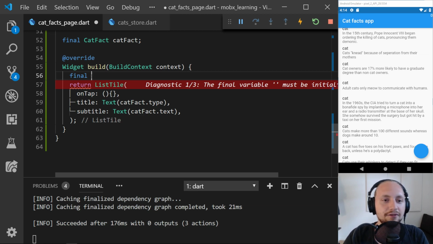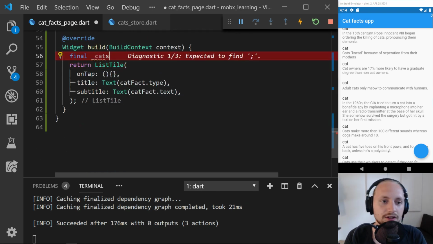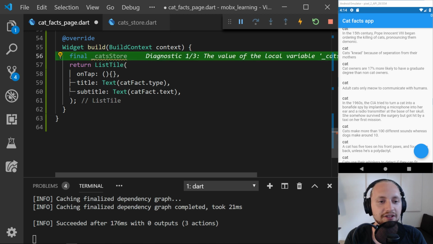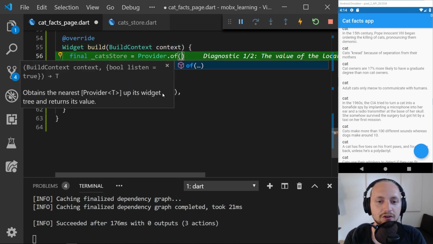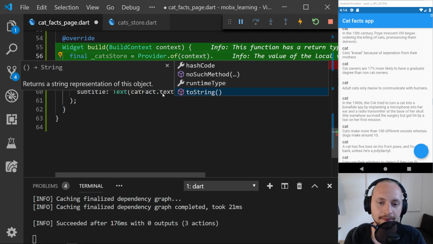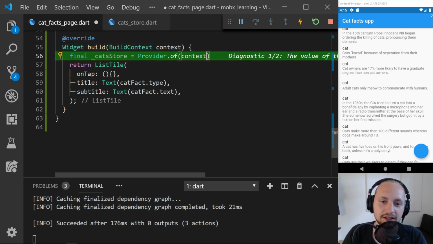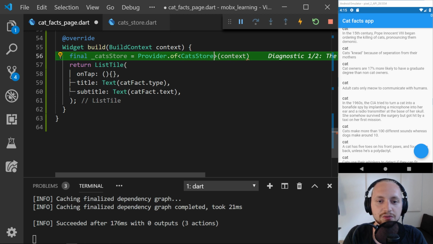So we have, what did we call it? Cat store. So we have the cat store, which is equal to provider.of context. And this will be of type cat store, I believe.